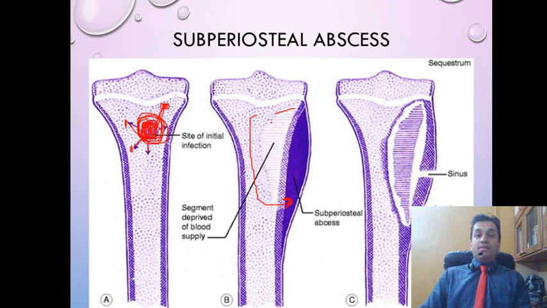Now at the same time, there will be a larger zone which is devoid of blood supply, and it is en route to becoming a necrotic zone like this. Therefore, this is what we refer to as the vicious cycle, where necrosis will cause further necrosis until the entire bone is necrosed. Now, subperiosteal abscess not only has the signs and symptoms of inflammation, but also it is stretching the periosteum, and therefore this will cause severe pain and signs of infection and inflammation.